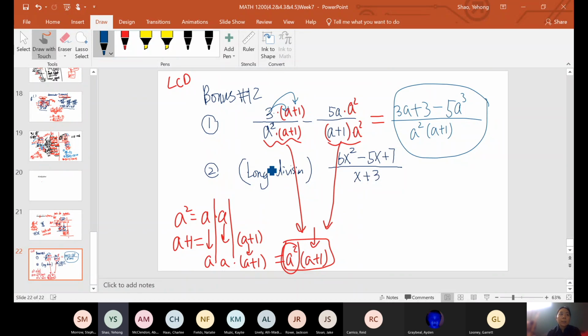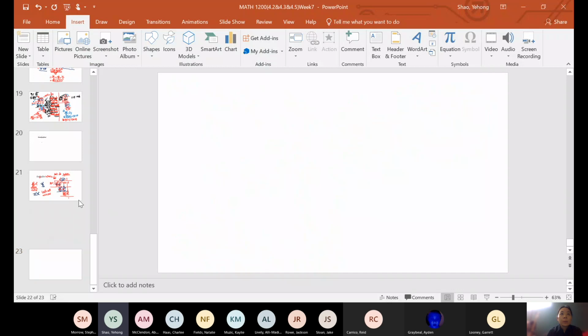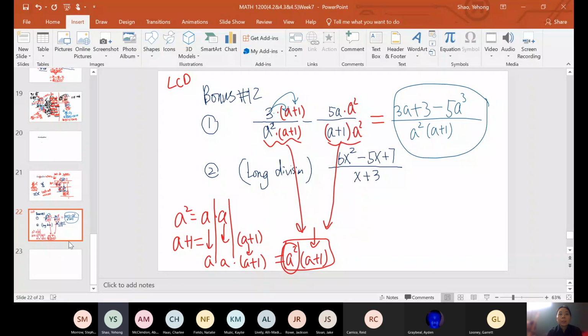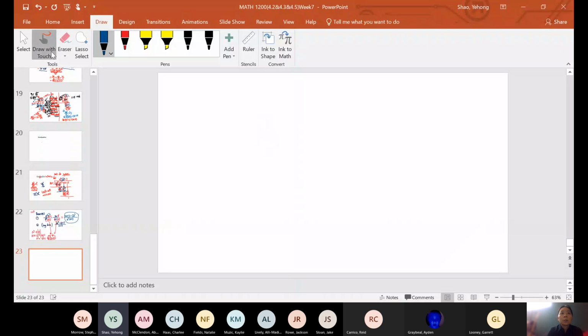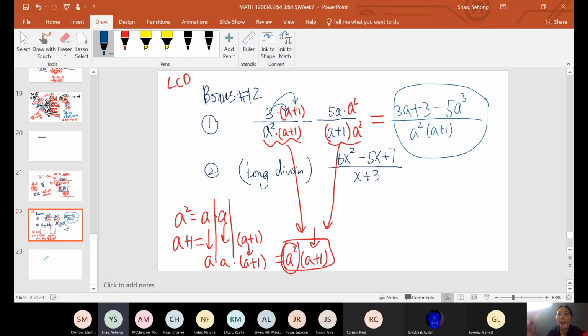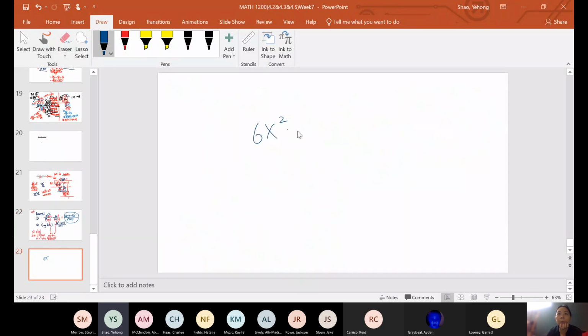Now the second one is long division. So let's get a new page to do that. All right, so 6x squared minus 5x plus 7 divided by x plus 3.